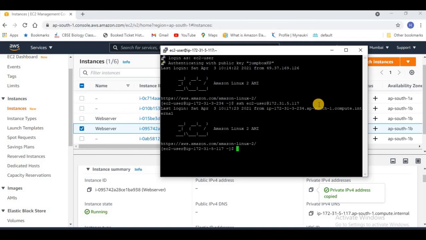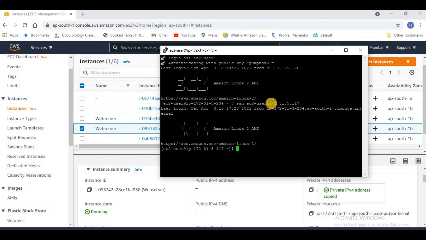You can see I am on 117 now. That is the private IP of my web server, and earlier I was on the Jump box 234, and from there I have just come to my web server using SSH.